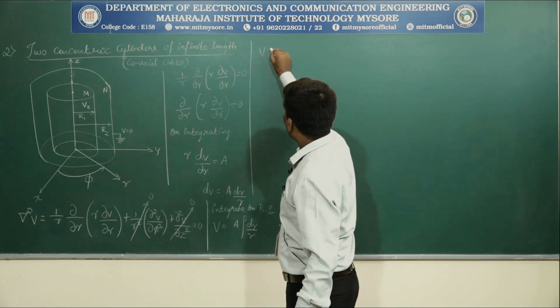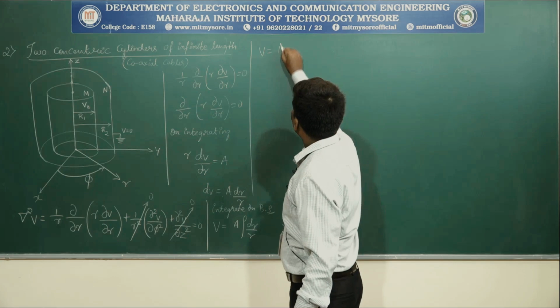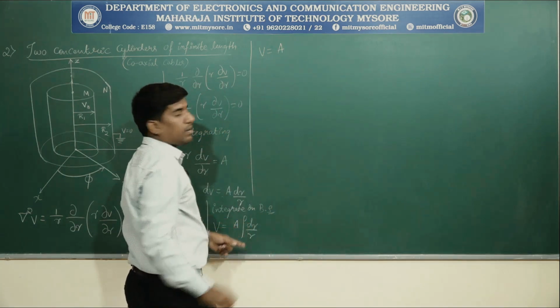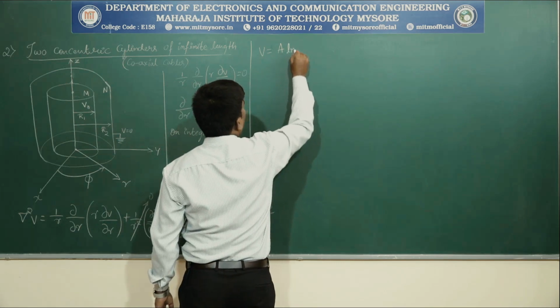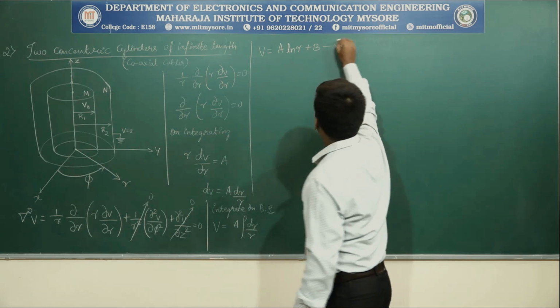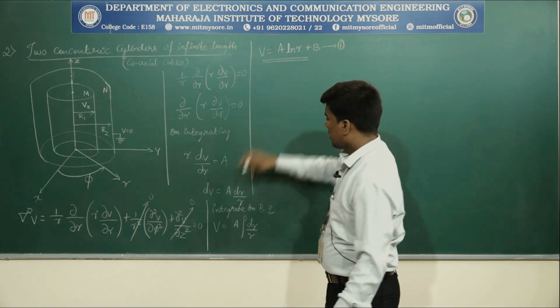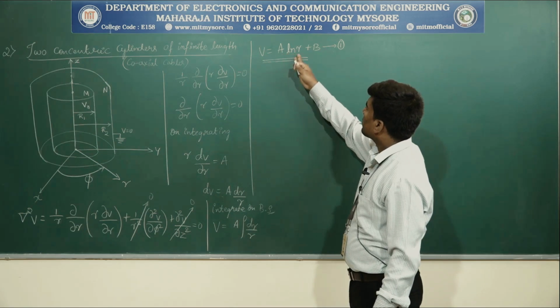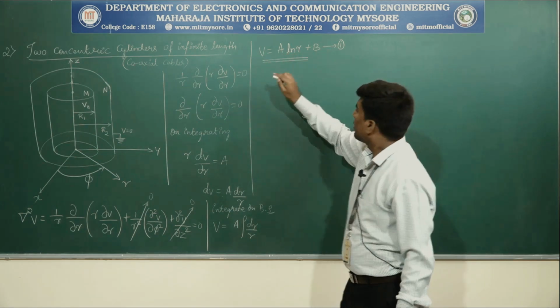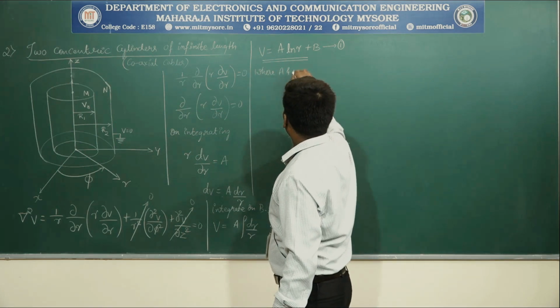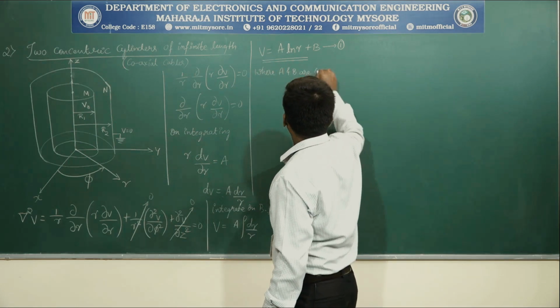Then it results in V is equal to A into the integration of 1 by r, which is natural log of r plus b. Name this as equation 1. This is the solution for the differential equation. So V is equal to A into natural log of r plus b, where A and b are constants.